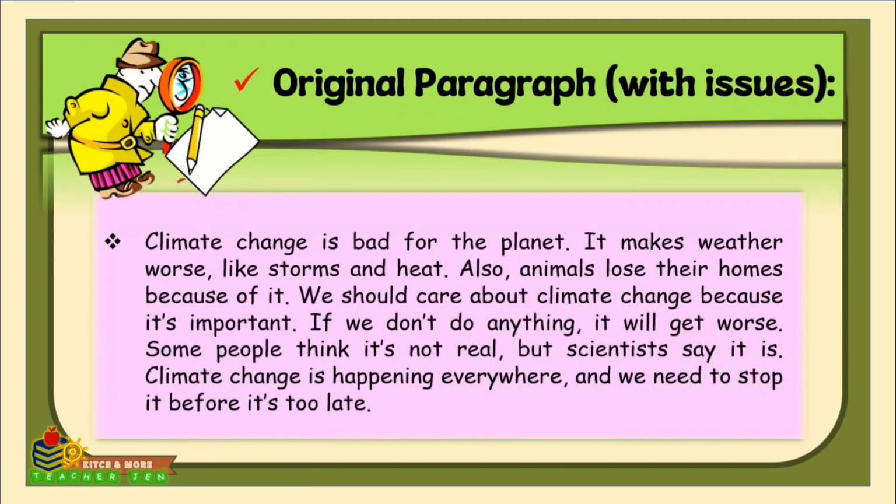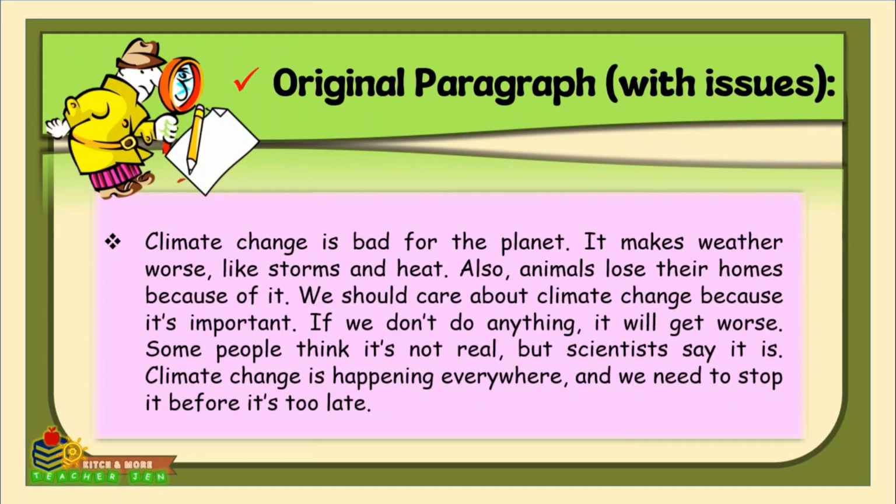So here is the original paragraph with issues. Climate change is bad for the planet. It makes weather worse, like storms and heat. Also, animals lose their homes because of it. We should care about climate change because it's important. If we don't do anything, it will get worse. Some people think it's not real, but scientists say it is. Climate change is happening everywhere, and we need to stop it before it's too late.